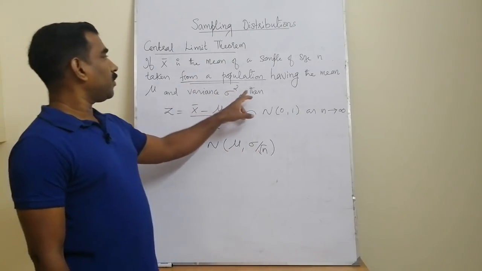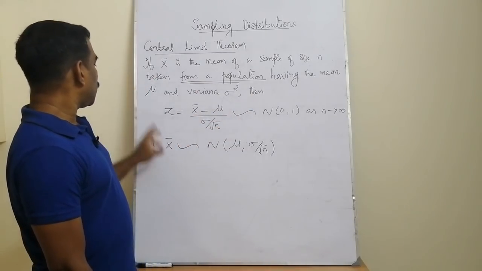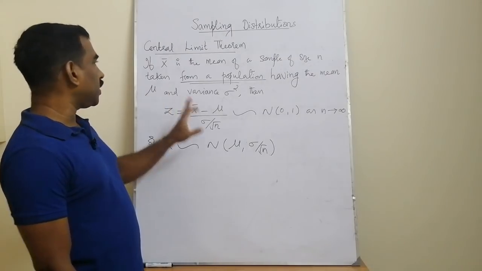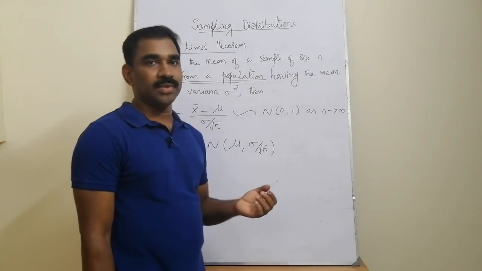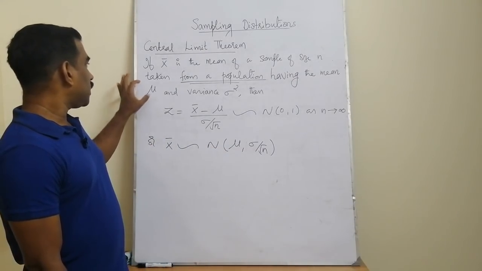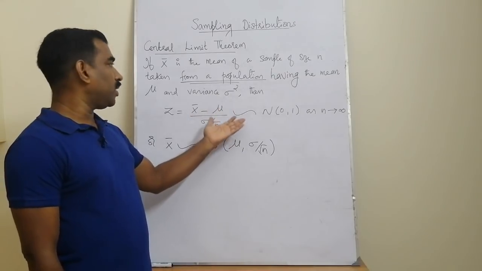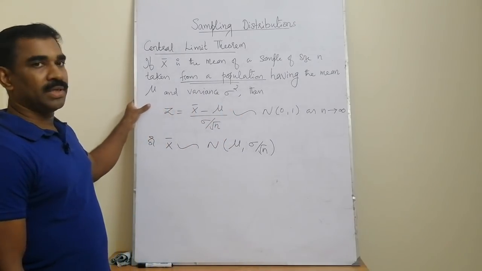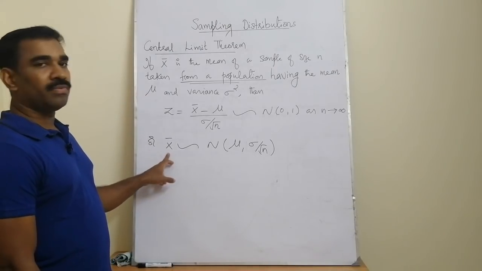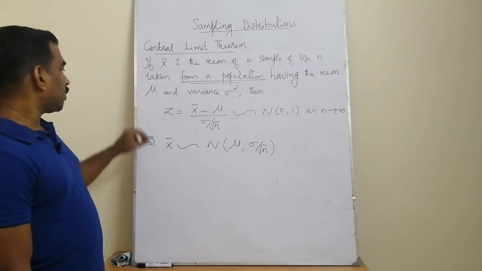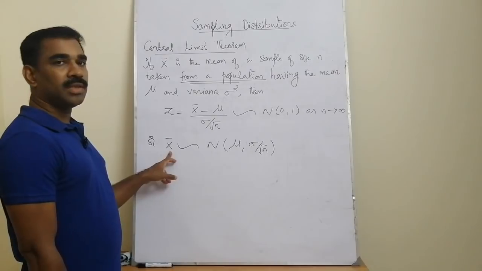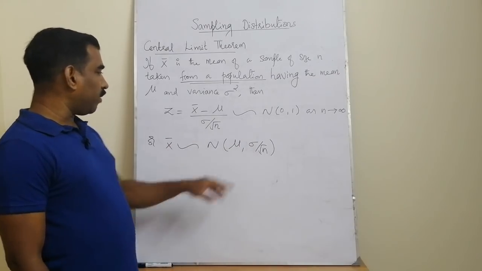So using this central limit theorem, we are suggesting this sample mean x bar as an estimate of the population mean mu. So this is what is happening in a statistical inference. In any statistical inference, the population parameters are suggested from a proper sample of size n taken from that population, and instead of the population value we are suggesting a best estimate of the corresponding population parameter. So here instead of the population mean mu, we can suggest x bar as the estimate with the reliability.